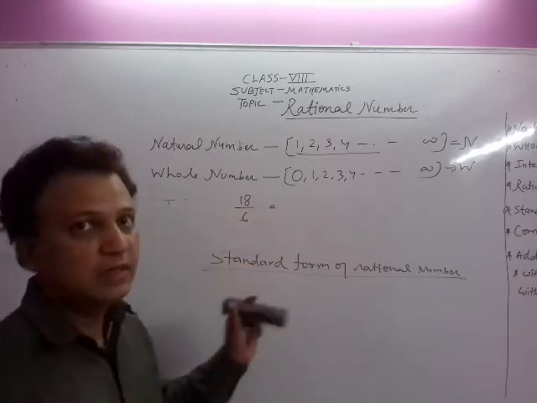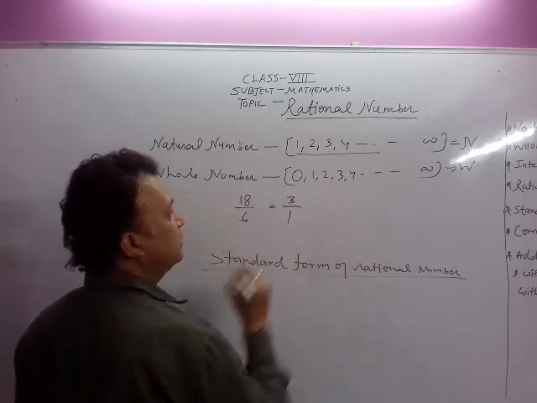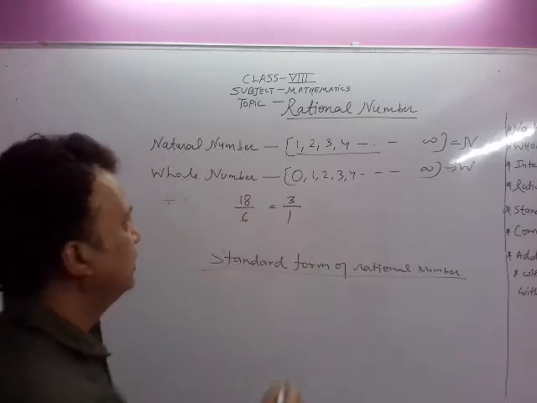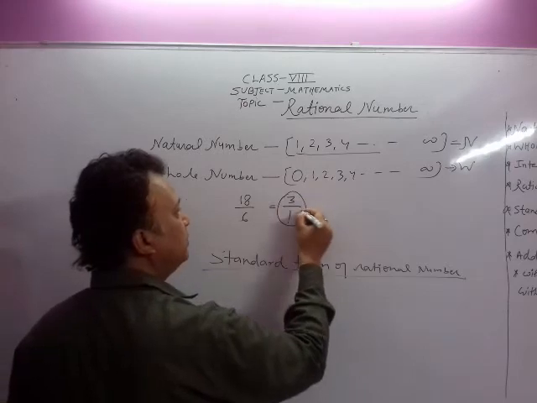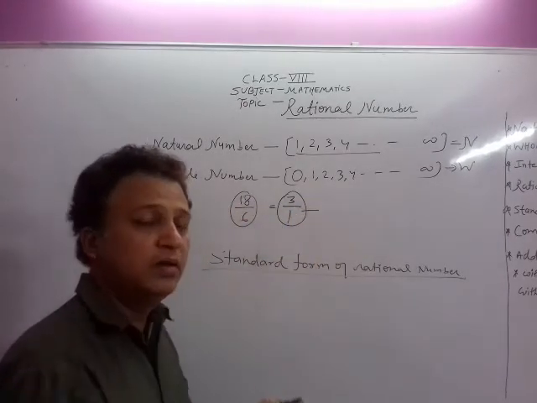So we can solve further. 6 3s are 18, 6 1s are 6. So 3 upon 1. Now this is the standard form of this rational number, 3 upon 1, because we cannot solve this further.